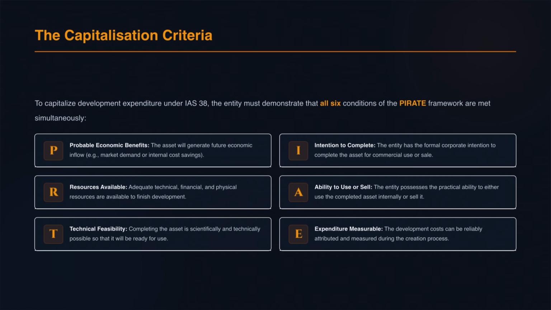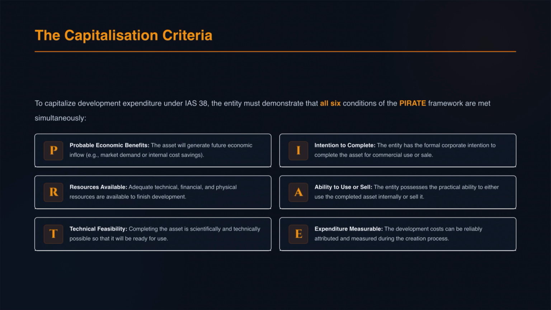All 6 of these conditions must be met simultaneously before you can stop expensing and start capitalizing. P is for probable economic benefits. You must prove there is a commercial market or a clear internal use that will generate future economic inflow. I is for intention to complete. Management must have a formal, documented intention to finish developing the asset so it can be sold or used.